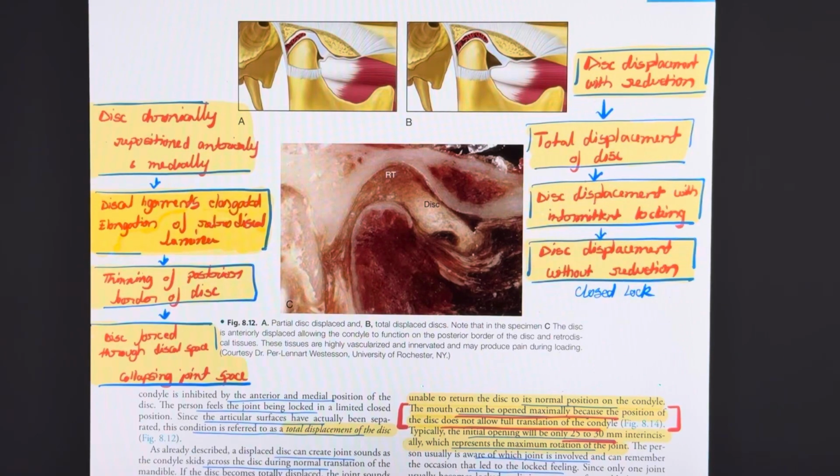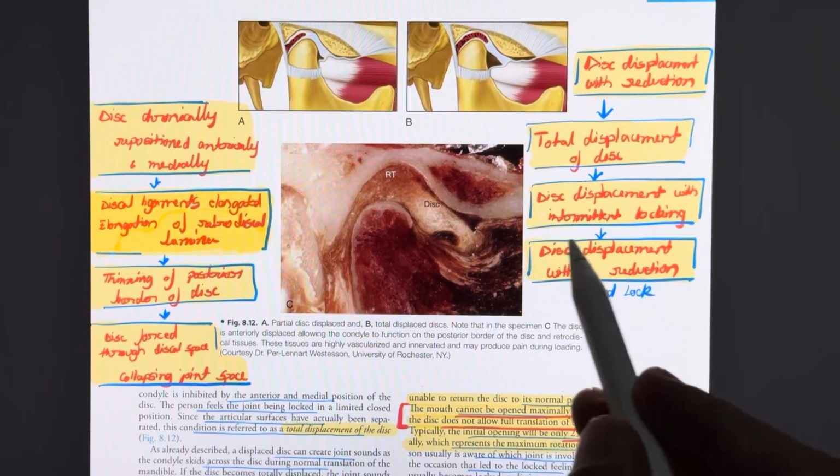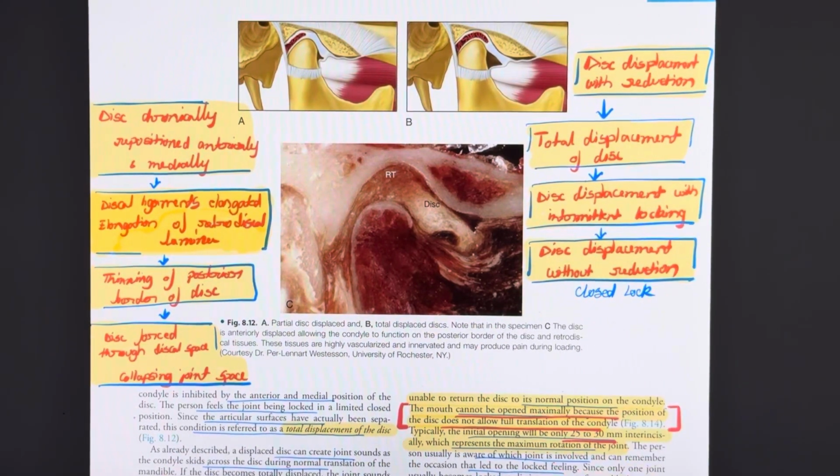So, I hope now you understand both the conditions properly, disc displacement with reduction and how it leads to disc displacement without reduction. And in the next lecture, we'll cover the management part of this.